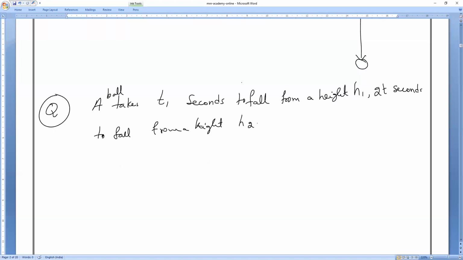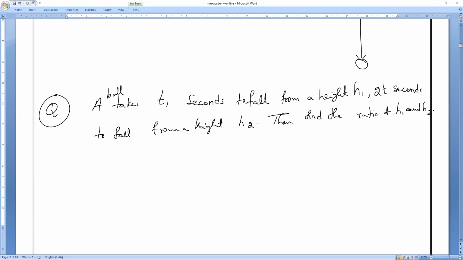Very, very simple question. Let me explain. Can anybody give the clue at least, how to solve? Imagine two cases. If you imagine two cases, you can solve it. In the first case, and in the second case the time is more, so the height h2 is more. You can understand this from the time given.